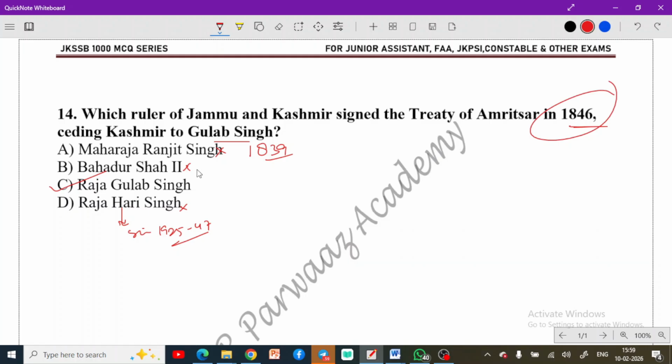Bahadur Shah II is much earlier. So option C is the correct option here. And you know that this treaty was signed by Gulab Singh, and Kashmir was sold for 75 lakh Nanak Shahi rupees to Gulab Singh by the Britishers.